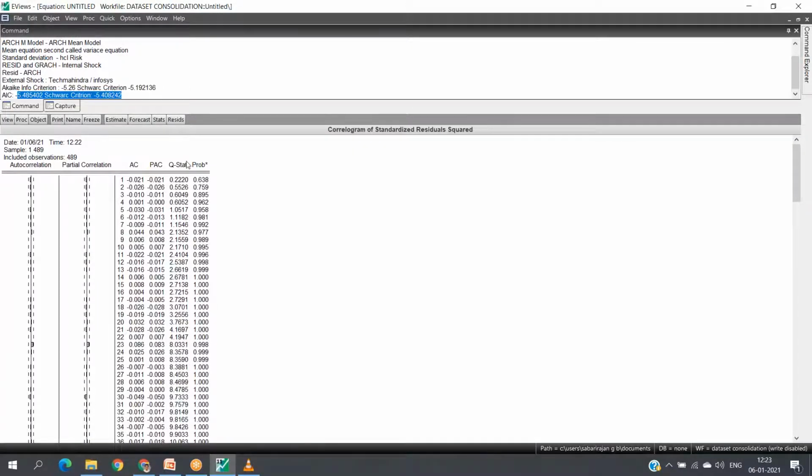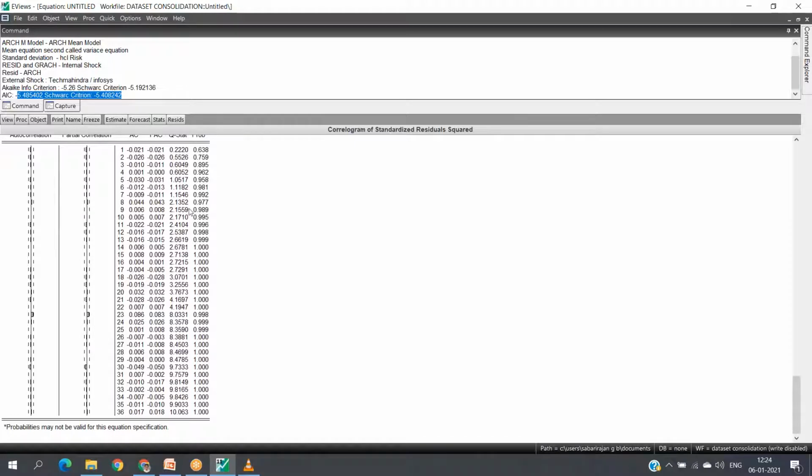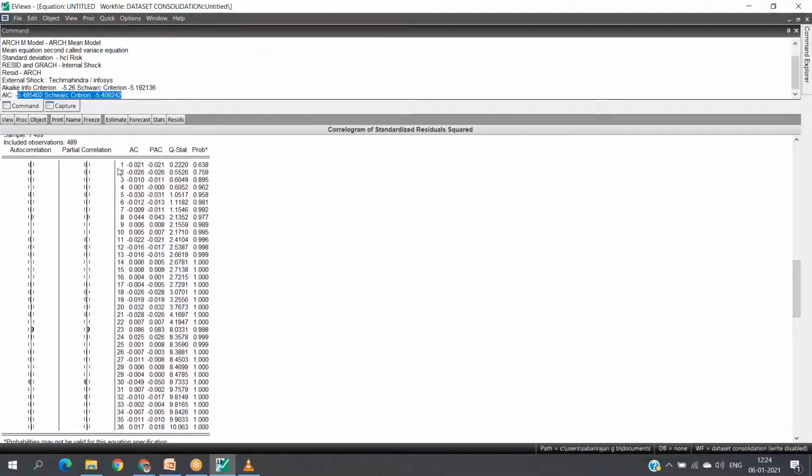Here is the p-value. In all the cases, from all the observations, where we have given 36 lags, from 1 to 36 the serial correlation is not that much, except the 23rd and 30th.